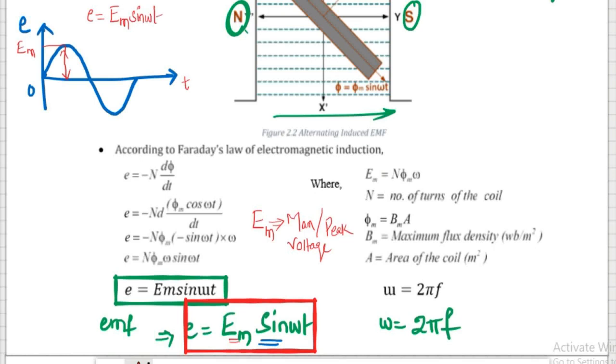Here omega is angular frequency, given by 2 pi f. I hope you know what frequency is: frequency is 1 by time period, the reciprocal of the time period. In the sine wave, from 0 to pi, it is the positive half cycle, and from pi to 2 pi, it is the negative half cycle. So this is positive, this is negative, right? The generated EMF, the generated voltage in a generator, is AC type.